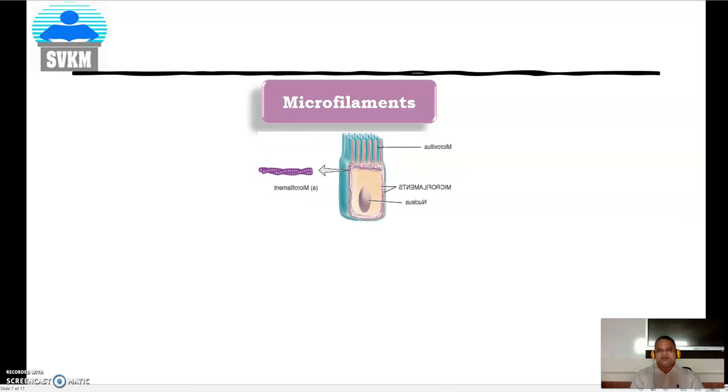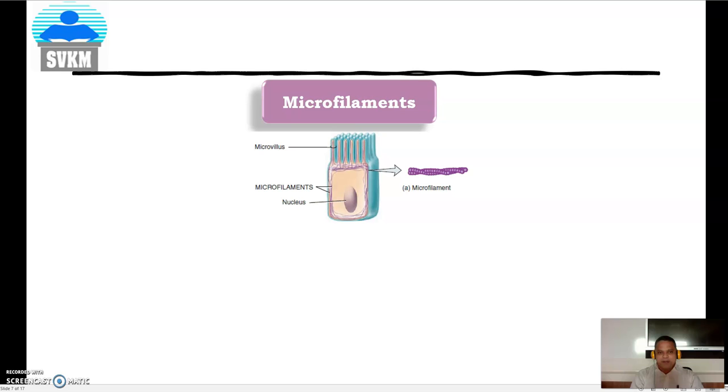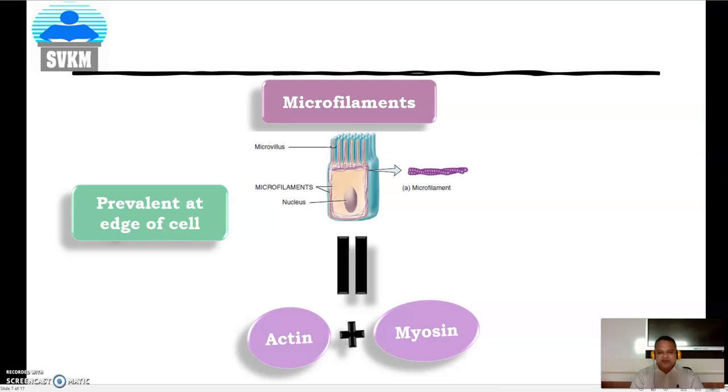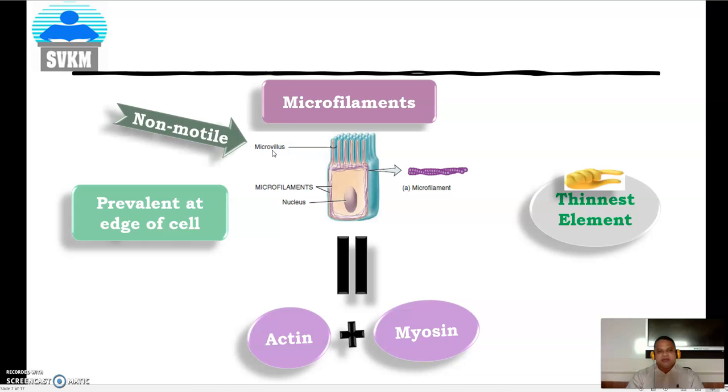Here is the structure of the microfilament. Microfilaments are concentrated at the edge of the cell. They are composed of two protein molecules, actin and myosin. Microfilaments are thin elements, and here the microvilli are non-motile. Remember one thing.